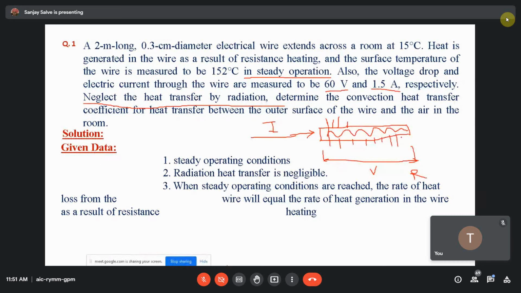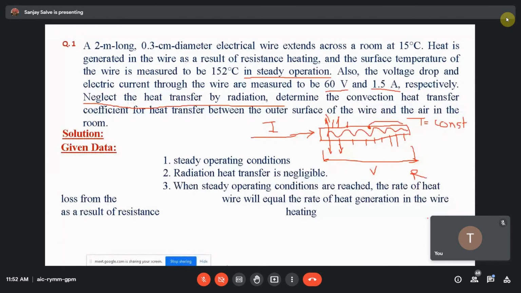Then and only then is the temperature of this rod constant. That is nothing but steady state. When the temperature of any object does not change with respect to time, it is called steady state. So here you can see it is a steady state condition, right?